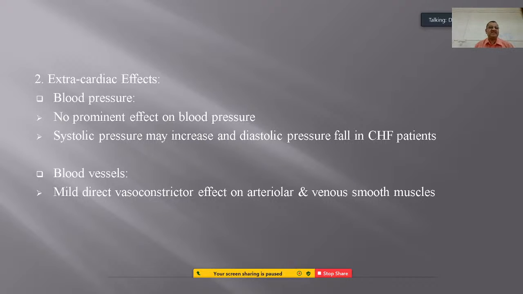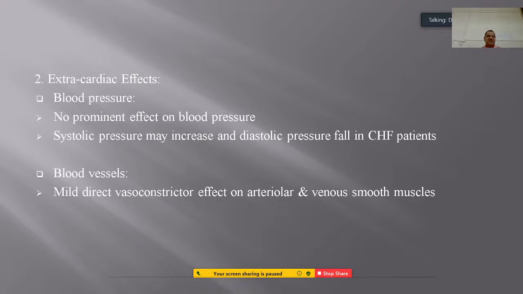The second one is the extracardiac effects of the glycosides. On blood pressure, there is no prominent effect on the total blood pressure, whereas the systolic contractile pressure may increase and the diastolic pressure fall in CHF patients, especially if you administer digoxin.